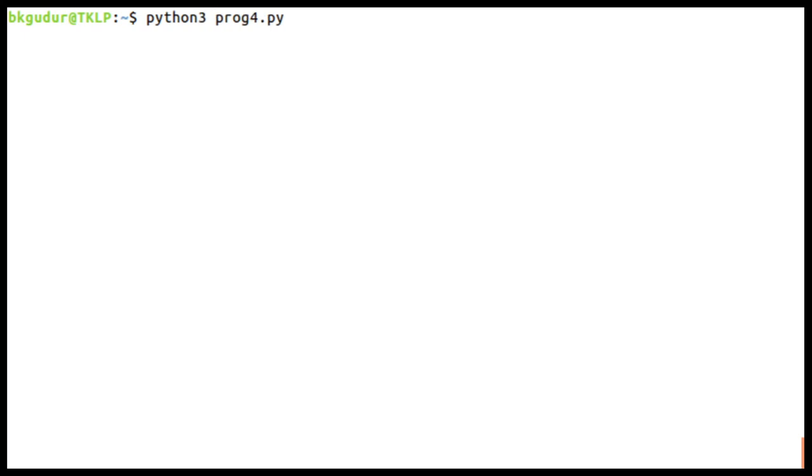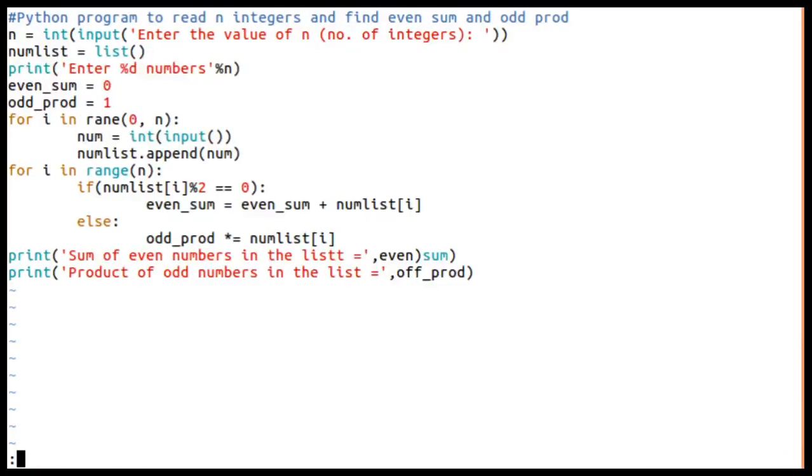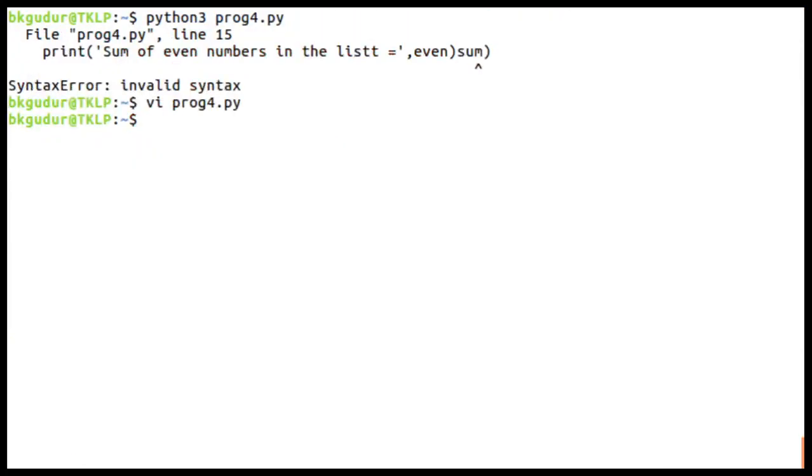Python 3. Okay, here there is a problem. Line number 15. This is even underscore sum. Enter the value of n.